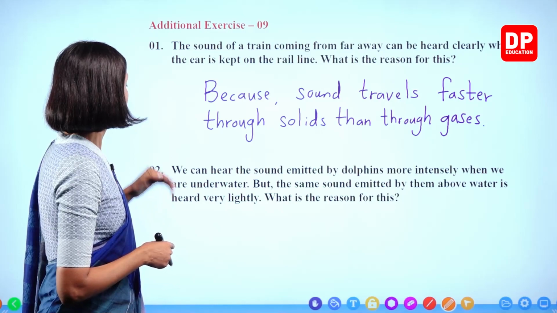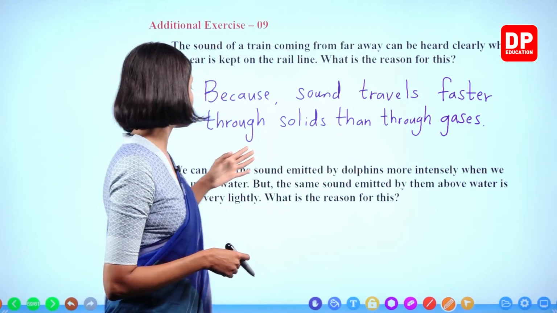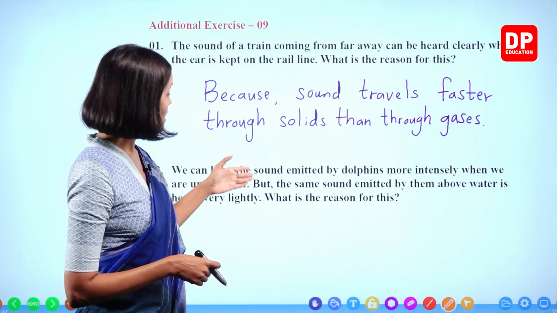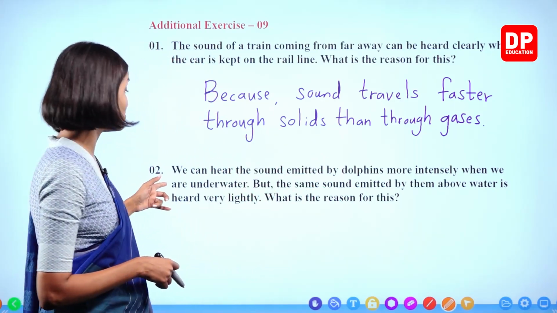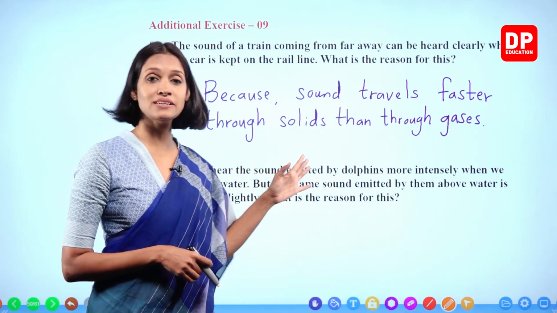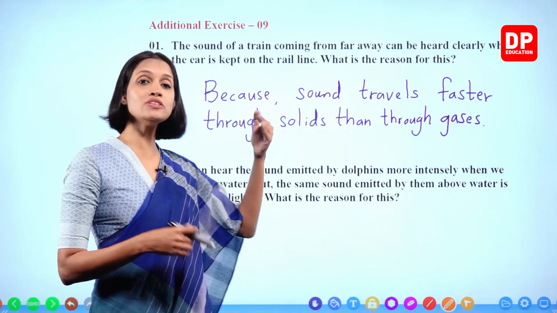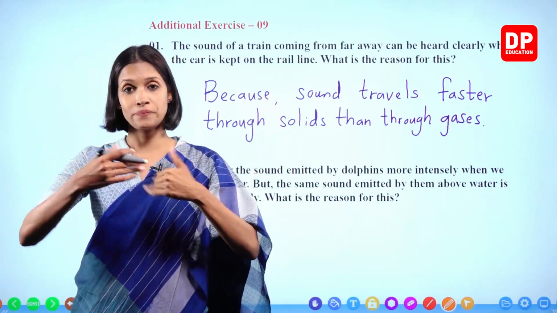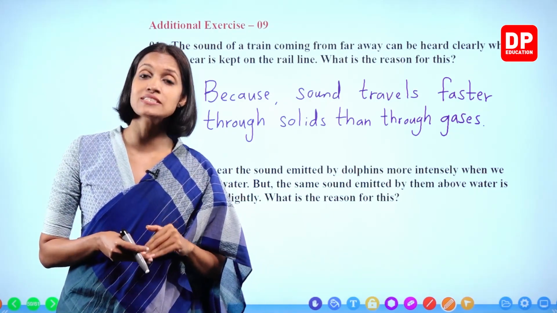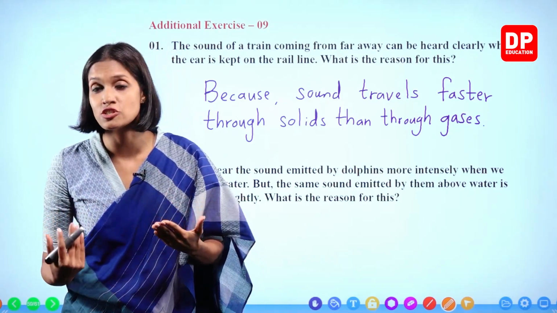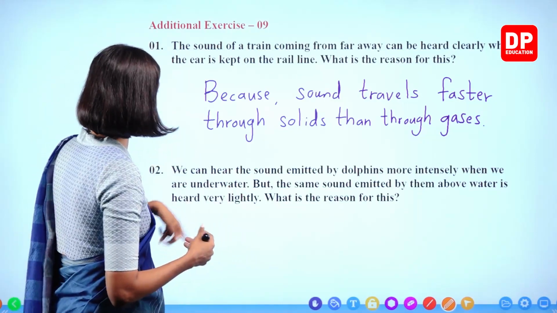Number 2, we can hear the sound emitted by dolphins more intensely when we are underwater, but the same sound emitted by them above water is heard very lightly. What is the reason? Above the water means we hear through air. When we are underwater, we can hear better because sound travels faster through liquids than that of gases. Let's write.